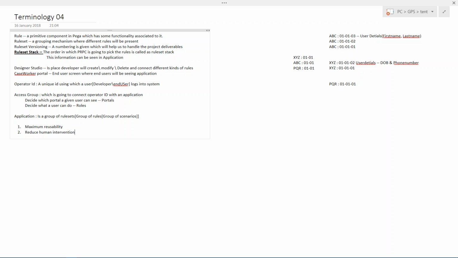So from next time onwards, we don't need to. That is how we get maximum reusability and reduced human intervention. These are the two main principles on which Pega is running at the moment. The concept of the ruleset stack is also about reusability, and we will come to know how.